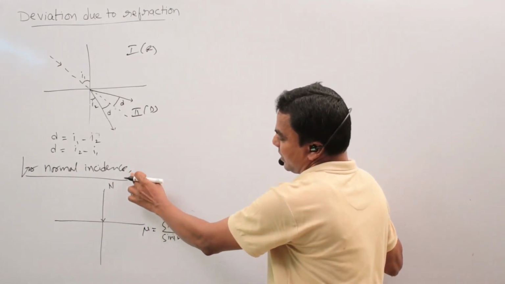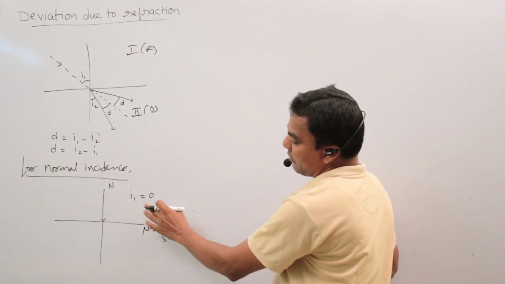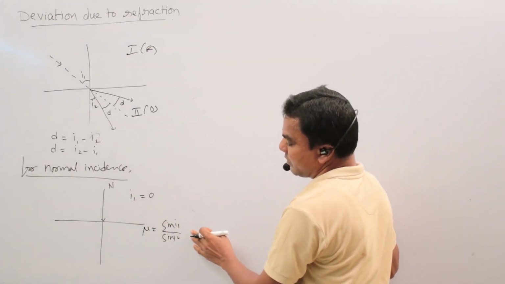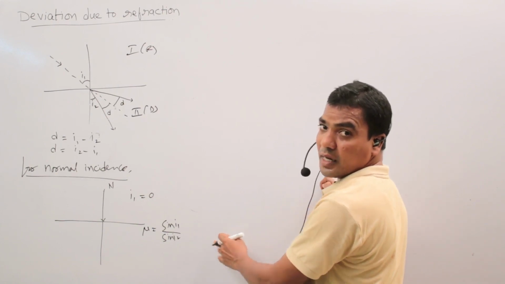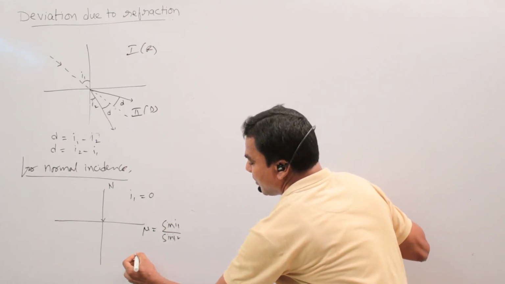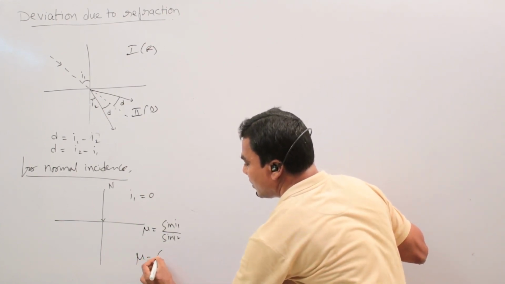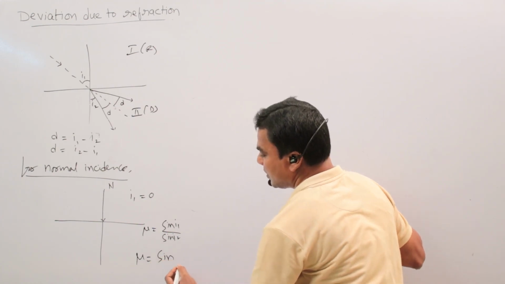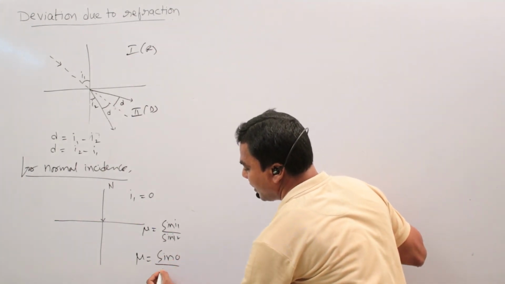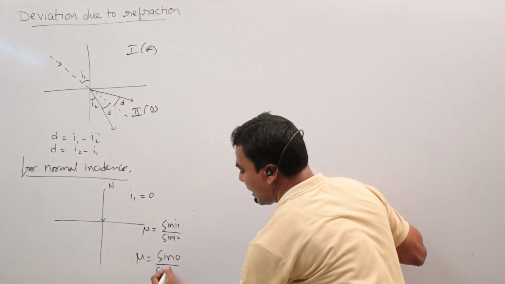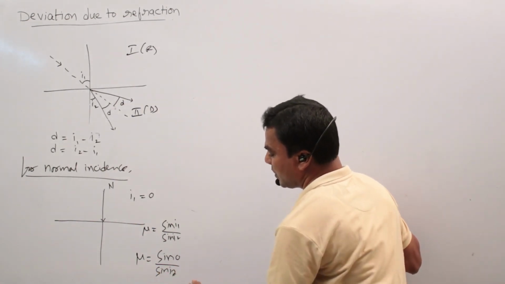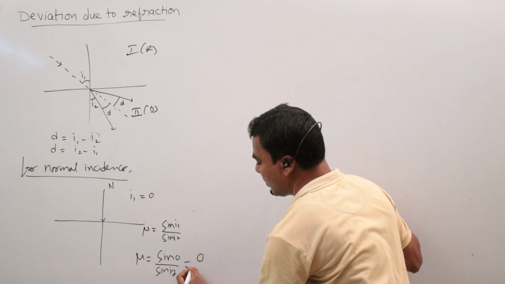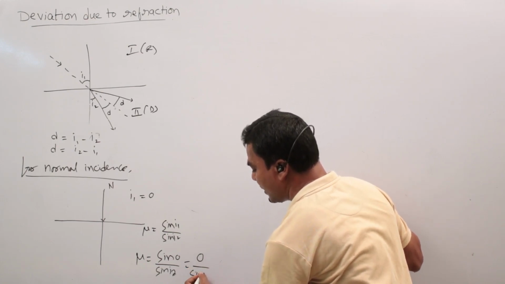But in case of normal incidence, I1 equals 0. Substitute this I1 equals 0 value in the equation mu equals sin I1 by sin I2. So here mu equals sin 0 by sin I2. So sin 0 equals 0, so 0 by sin I2.